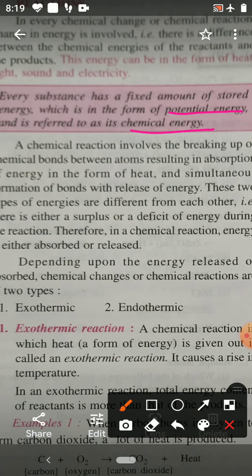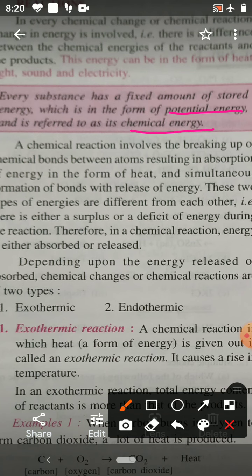For breaking the bond, there will be absorption of energy, and this energy is absorbed in the form of heat. When molecules form again, then due to the formation of bonds, energy will be released. That energy is also released in the form of heat. So there is either surplus or deficit of energy during the reaction.